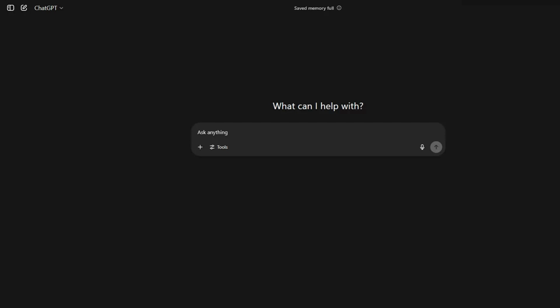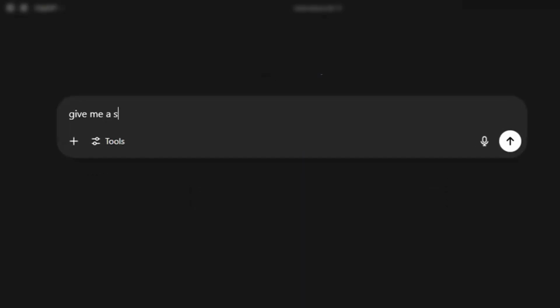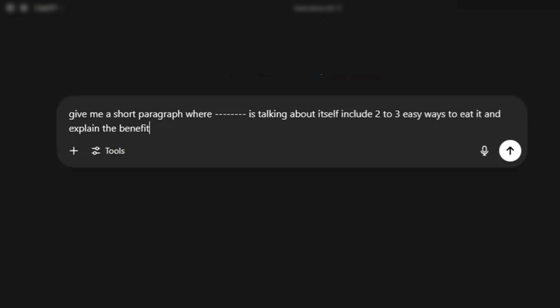So to make such a video, first of all, I need a script. And to create the script, I'll use GPT. So for this, I'll give a simple prompt: Give me a short paragraph where Dash is talking about itself, include 2 to 3 easy ways to eat it, and explain the benefits in simple, friendly language. Here you can put the name of any fruit or vegetable in place of Dash, like strawberry, mango, carrot, etc. So for example, I write strawberry.